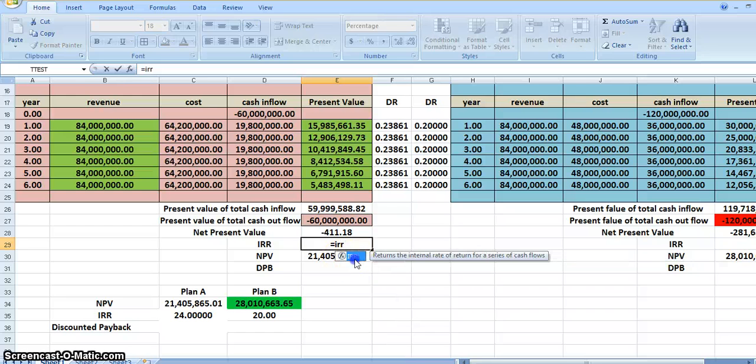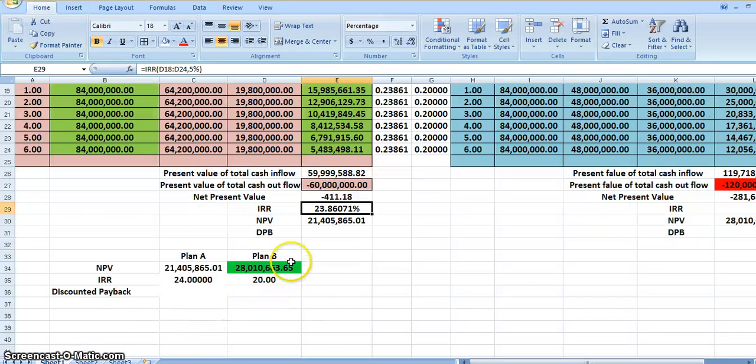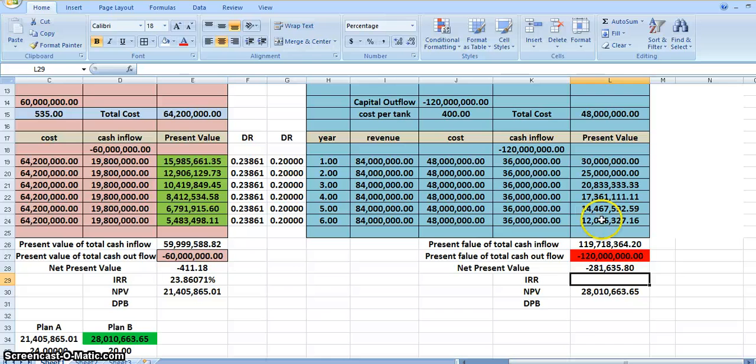Now to calculate them exactly, Excel will help us. Just type IRR and then the values. For IRR, we'll also take the negative value and all the positive values, and then comma. You'll have to put in any random percentage number. Let us say 5%. Excel will calculate it. Just any random number they have to give, and enter. So it is telling us 23.8076, which is approximately 24%. Okay, similar formula will apply for this also.